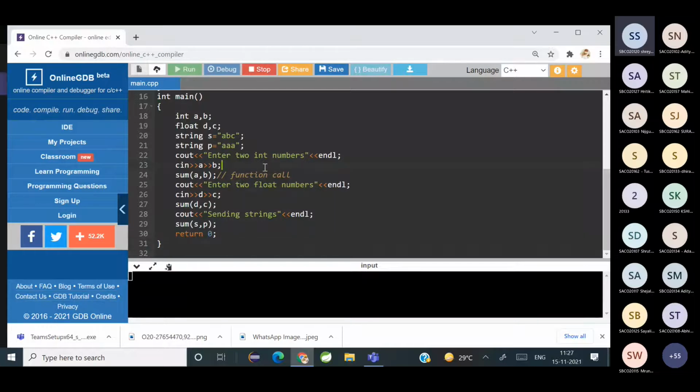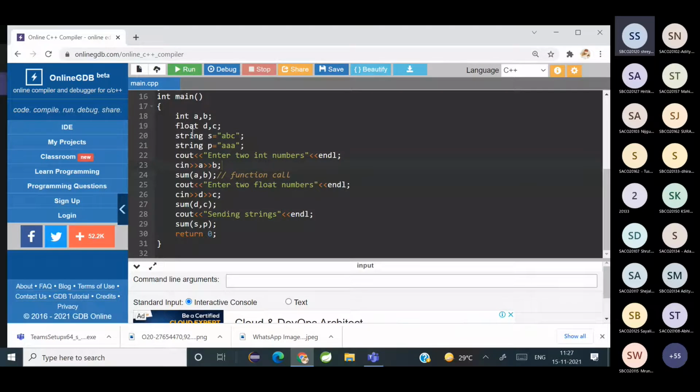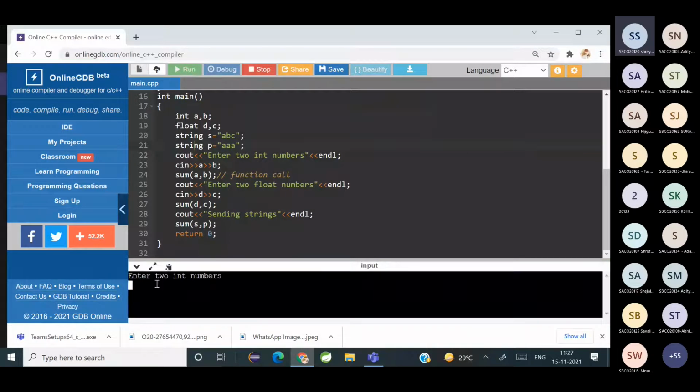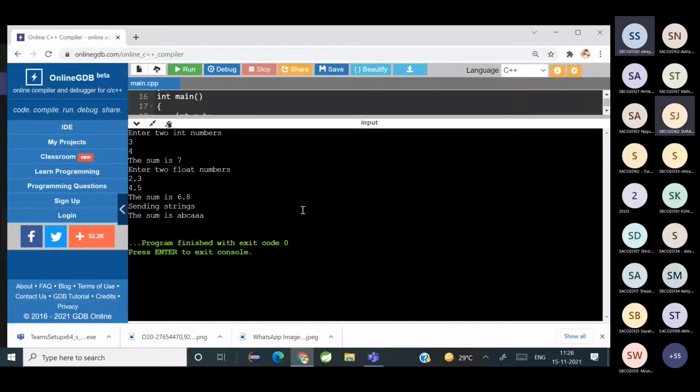Did something happen? It's not asking me for any data, right? Wait. Okay, so I'm entering an integer, then I'm entering say a float. Okay, can you see this? What happened? It got concatenated. So when you use the plus symbol, the two strings got concatenated. It worked, right?